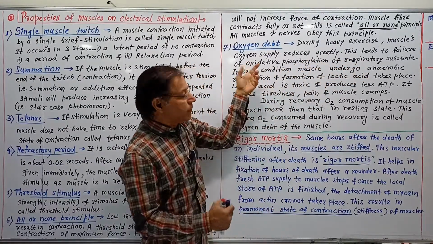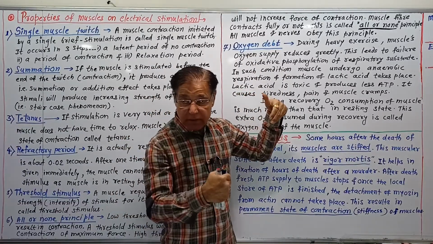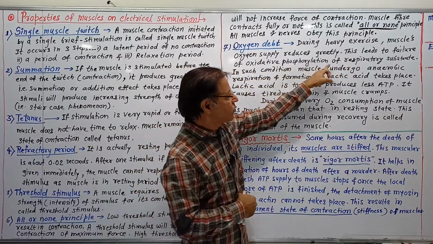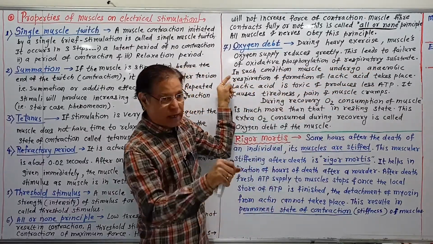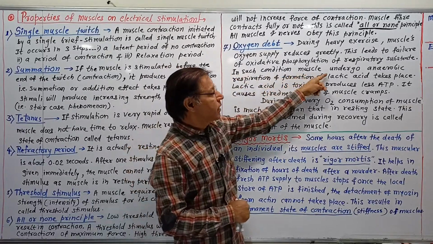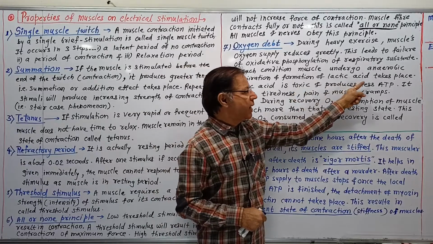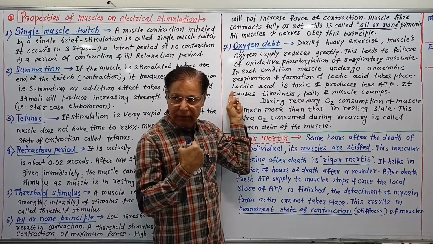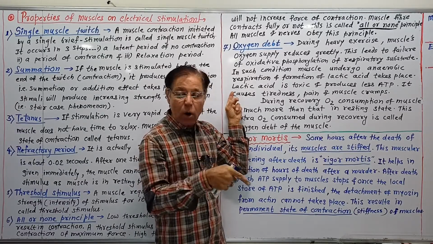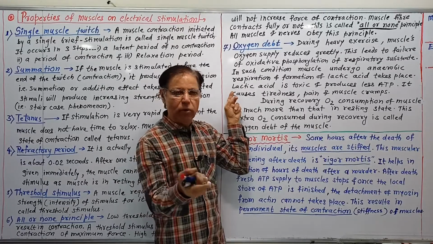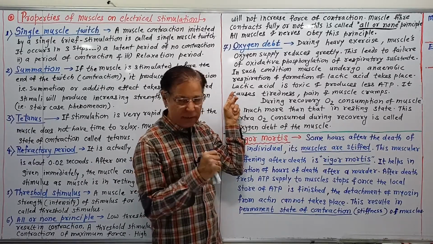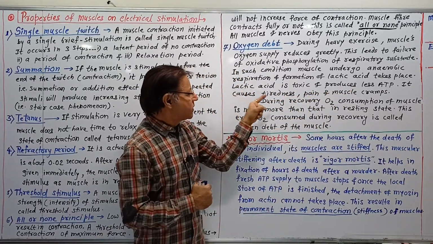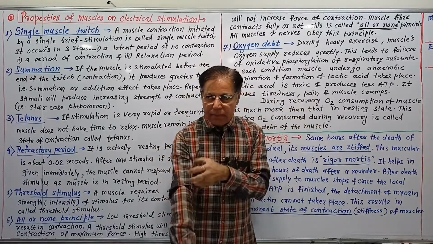If less oxygen is made available to muscles because of heavy, strenuous exercise, this leads to failure of the oxidative phosphorylation of the respiratory substrate, that is glucose, in the sarcoplasm of the muscles. In such a condition, muscle undergoes anaerobic respiration and formation of lactic acid takes place. In the sarcoplasm, meaning the cytoplasm of the muscle fiber, only anaerobic respiration occurs, not aerobic, because oxygen is not available sufficiently. Lactic acid is toxic and produces less ATP. It causes tiredness, pain and cramps in the muscles.